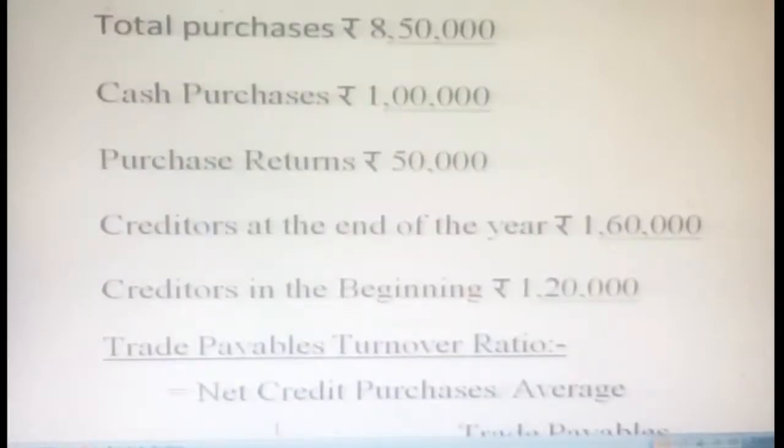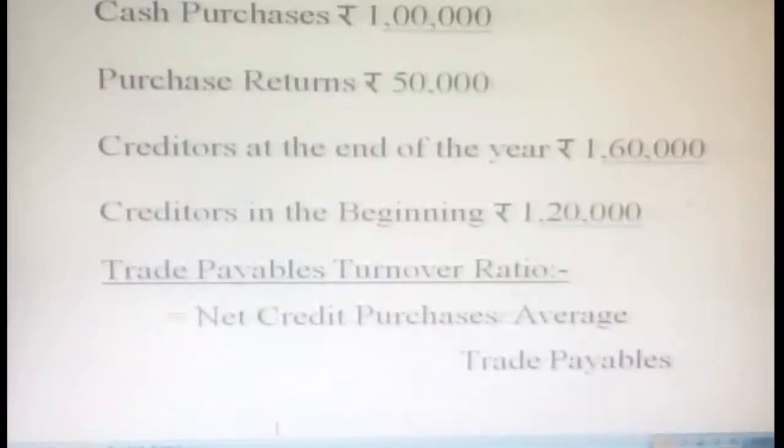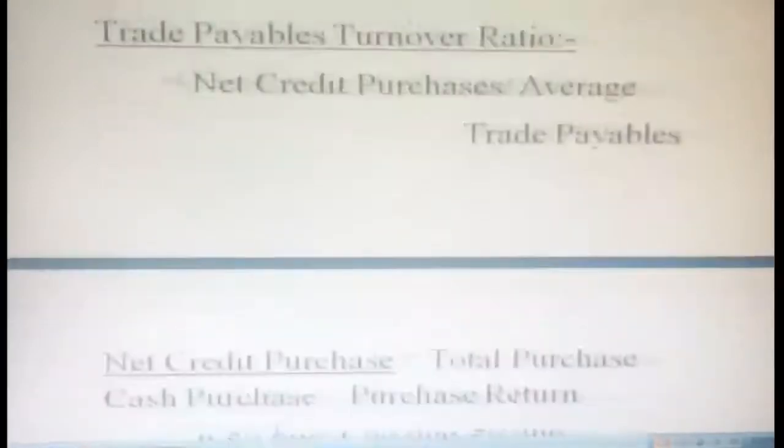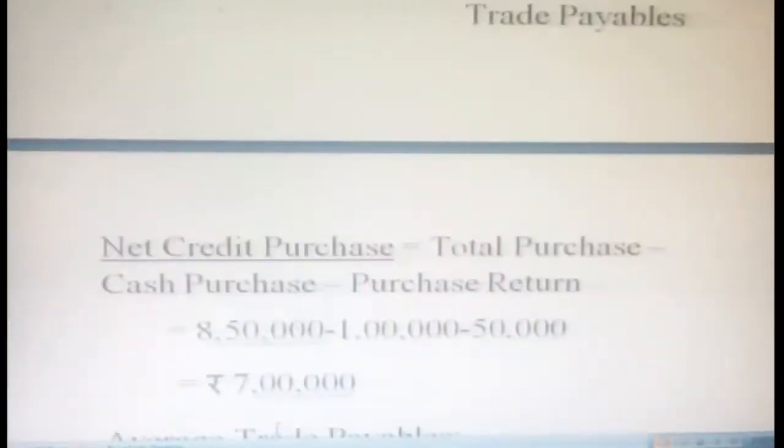So now we are going to discuss the meaning of trade payable turnover ratio. We are applying the formula first: net credit purchases divided by average trade payables. First, what is the net credit purchases? It is nothing but total purchases minus cash purchases minus purchase return. So from the problem information, 8,50,000 total purchase minus cash purchase 1 lakh minus purchase return 50,000. So we get net credit purchases of 7 lakhs.